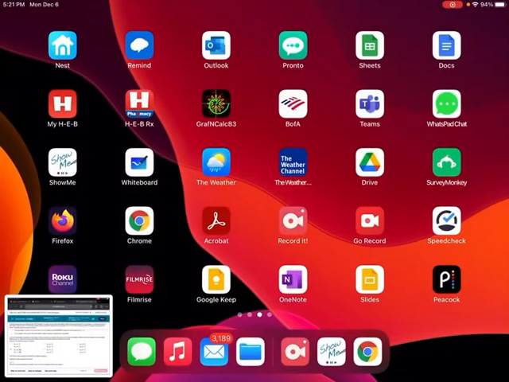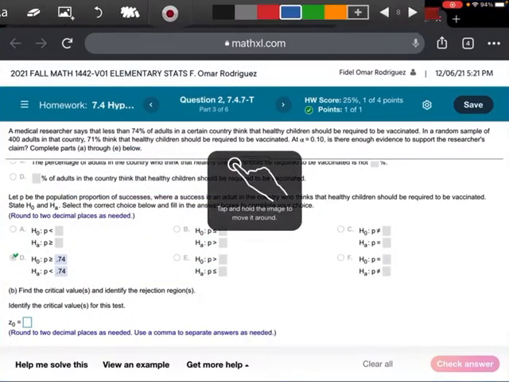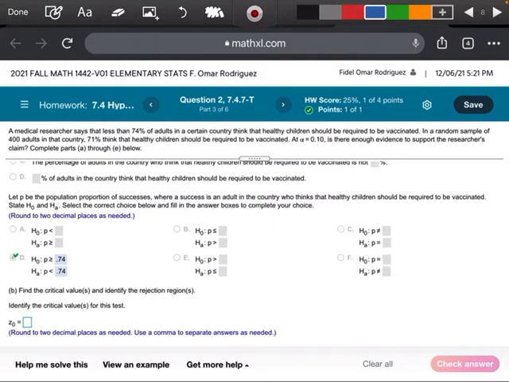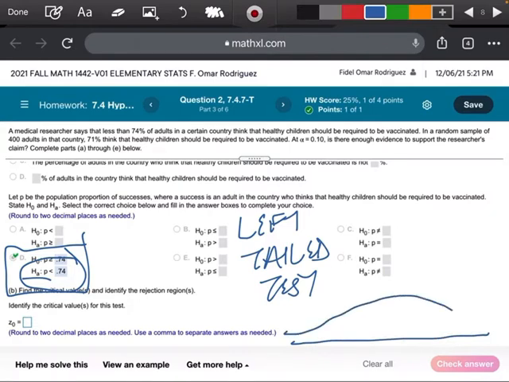Part B, we want to find our critical regions. I'm going to take a screenshot here and upload that picture for us. Now remember, we're going to figure out whether this is a left tail, right tail, or two tail test. In order to determine that, we always have to look at the Ha. Since that arrow is pointing to the left, this is going to be a left-tailed test.